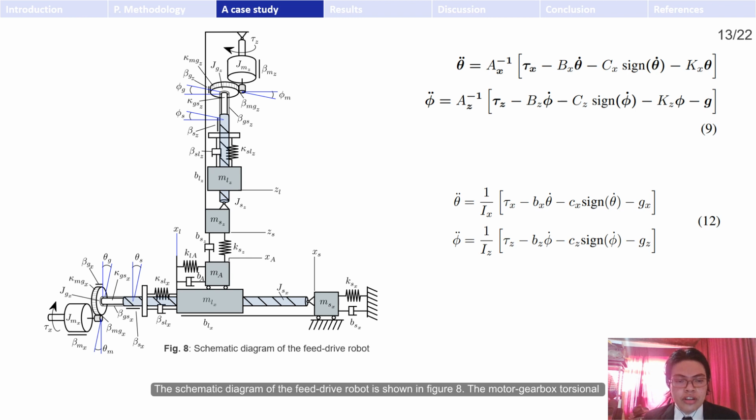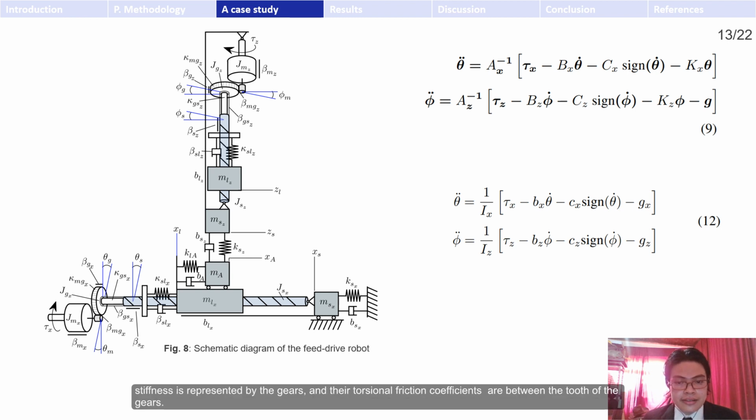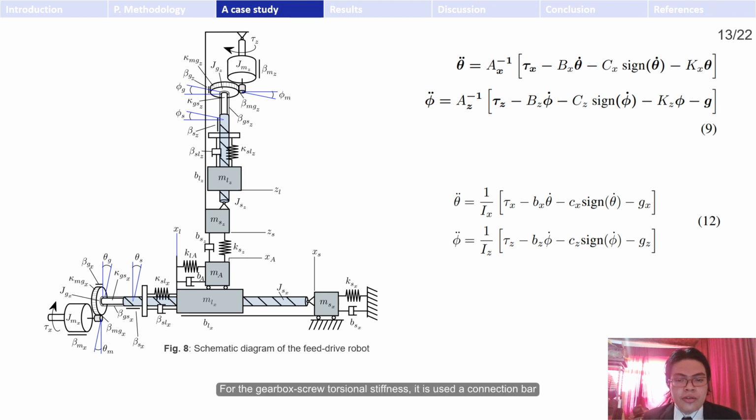The motor gearbox torsional stiffness is represented by the gears, and their torsional friction coefficients are between the two of the gears. For the gearbox screw torsional stiffness, a connection bar is used, and for their torsional friction, a hollow bar is used. The dynamic model of the robot considers that the sum of the external force and reaction force is equal to the mass times their acceleration.